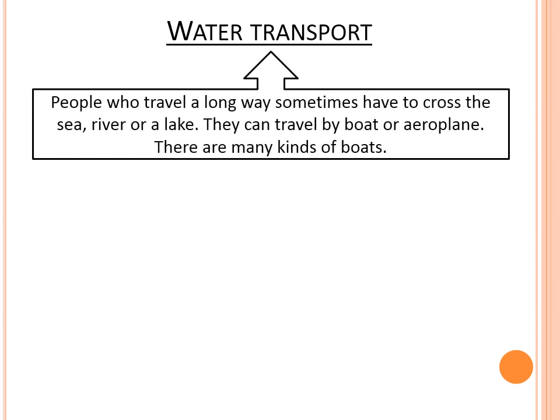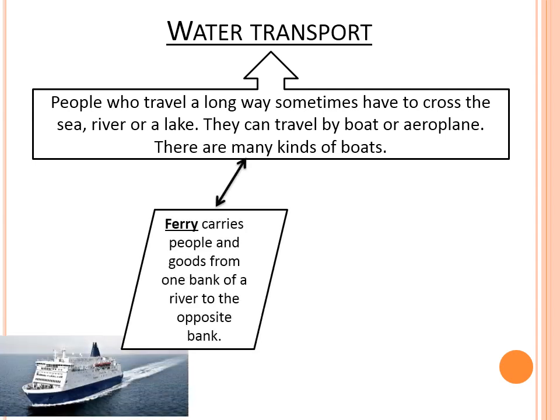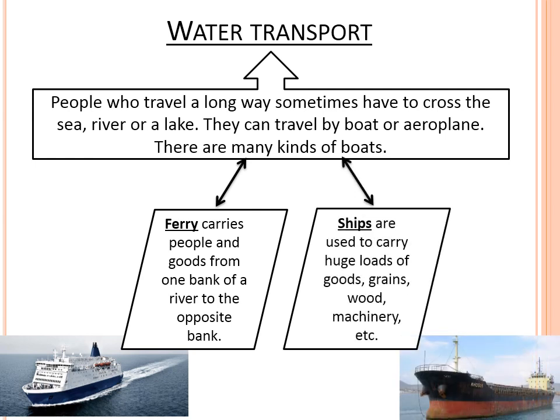The third mode of transportation is water transport. People who travel a long way sometimes have to cross the sea, river, or a lake. They can travel by boat or aeroplane. There are many kinds of boat. Ferry. A ferry carries people and goods from one bank of a river to the opposite bank. Ships. Ships are used to carry huge loads of goods, grain, wood, machinery, etc.